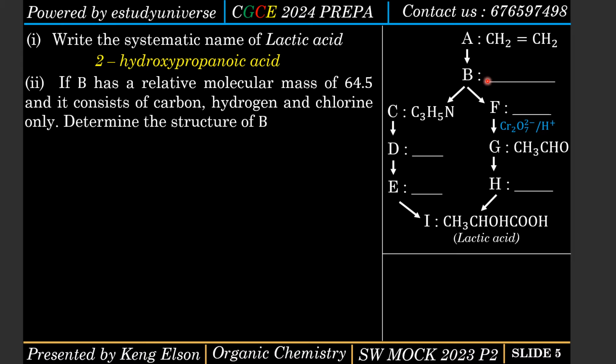Once you have it wrongly, the F and H will be wrong, D and E will be wrong. So to pass this question, you must pass compound B. That's the secret behind this question.